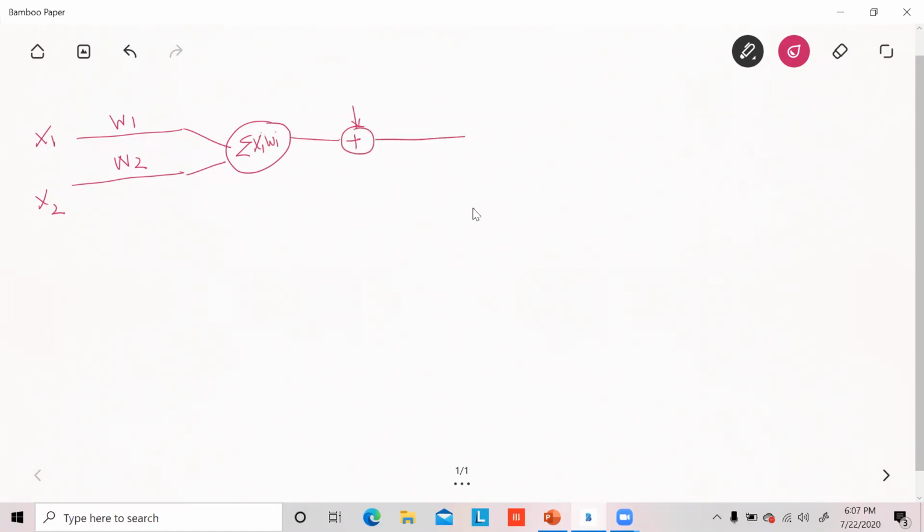So this is the total hypothesis function in the case of linear regression. If we try to find its outcome, it is always continuous. It lies between positive infinity and negative infinity.